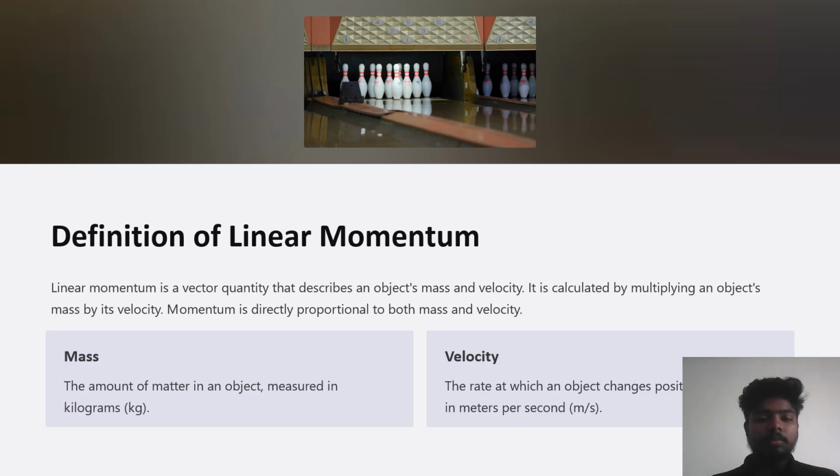Definition of linear momentum. Linear momentum is a vector quantity that describes an object's mass and velocity. It is calculated by multiplying an object's mass by its velocity. Momentum is directly proportional to both mass and velocity. Mass, the amount of matter in an object, is measured in kilograms, kg. Velocity, the rate at which an object changes its position, is measured in meters per second.